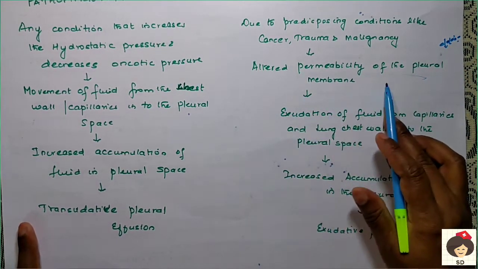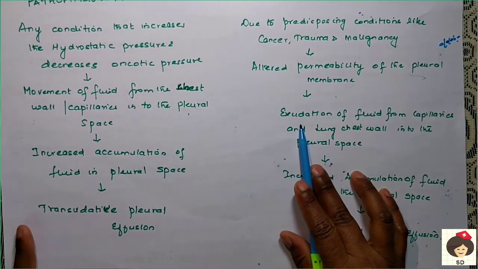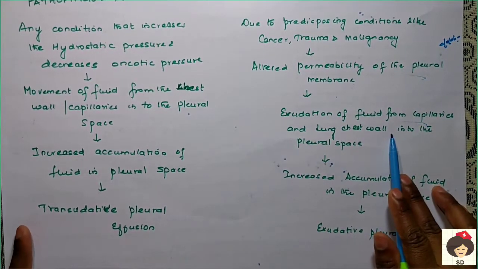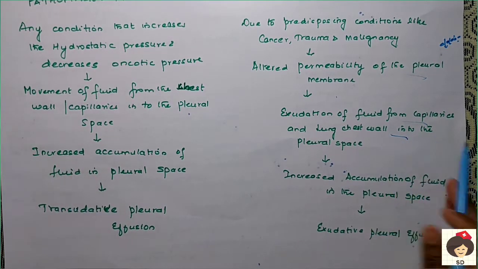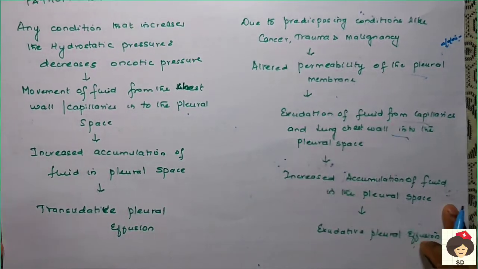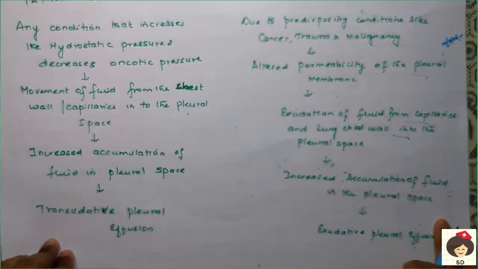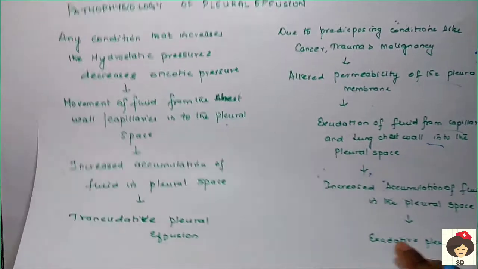This results in exudation of fluid from capillaries and the chest wall into the pleural space. Because the membranes become loose, fluid can easily enter the pleural space, causing increased accumulation of fluid, which is called exudative pleural effusion.